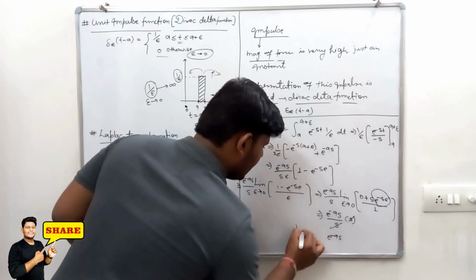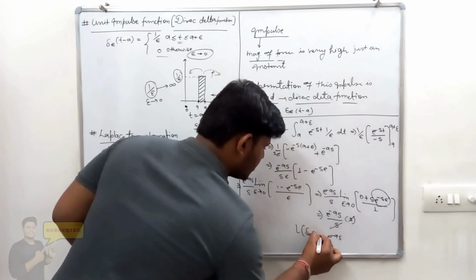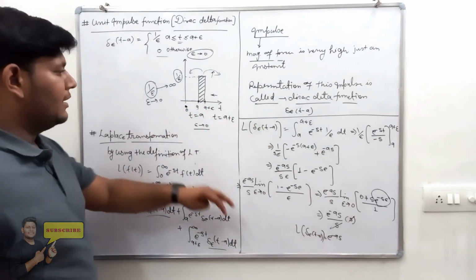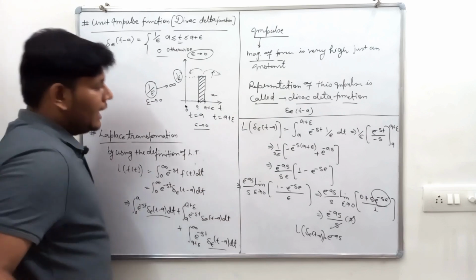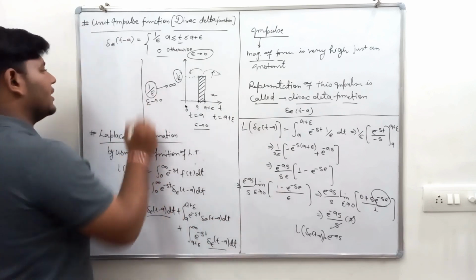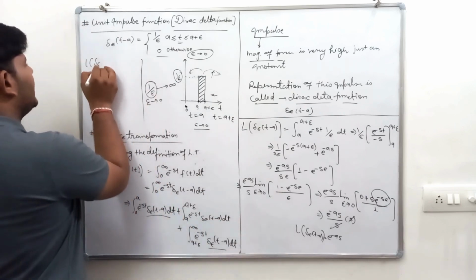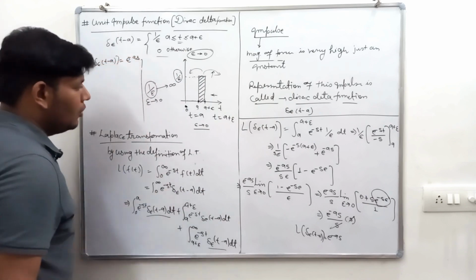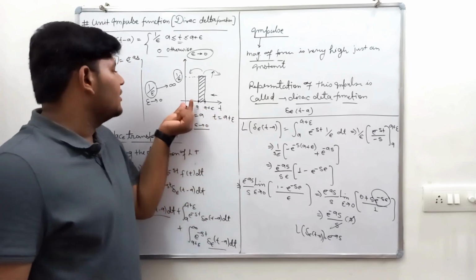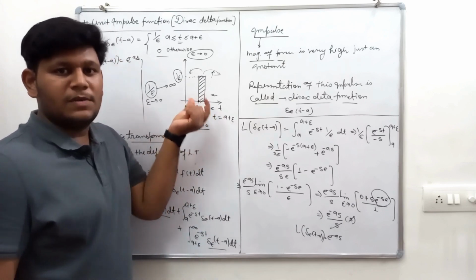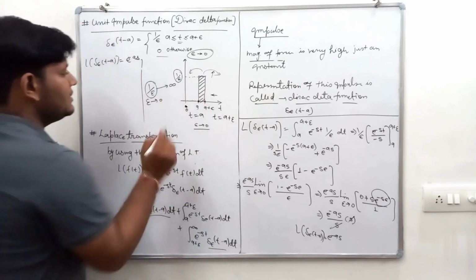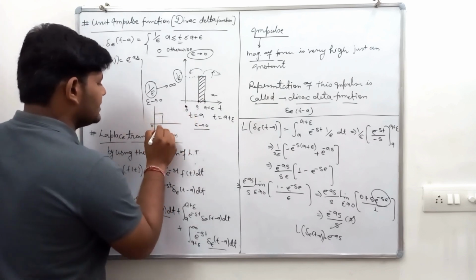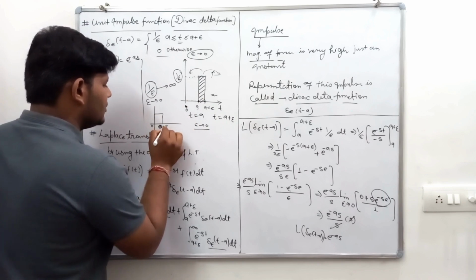It means the Laplace of this delta Dirac function is nothing but e to the power minus as. This is the simple form of the Laplace transform. Now I'm taking the special case. The Laplace of the delta Dirac function t minus a is e to the power minus as. But if a is 0, it means the function starts from the origin, so 0 to 0 plus epsilon. The a is 0, it means the strip is like this.